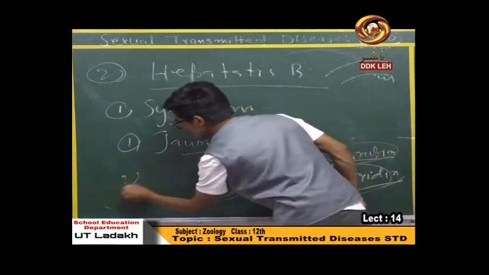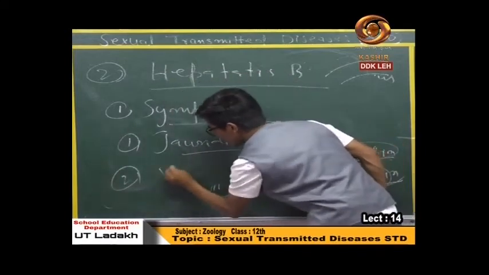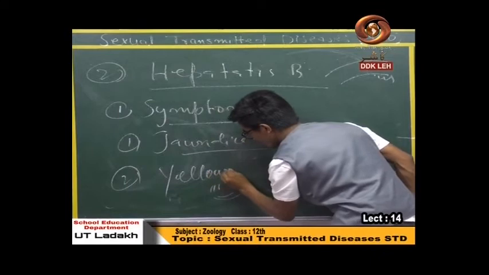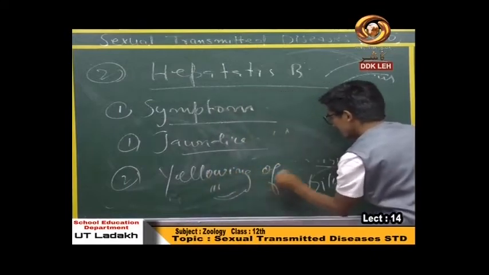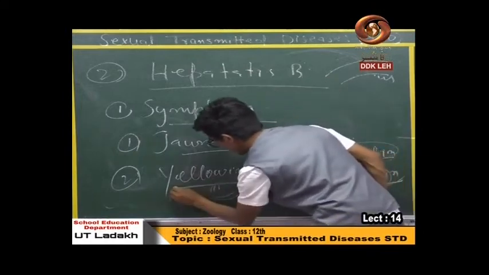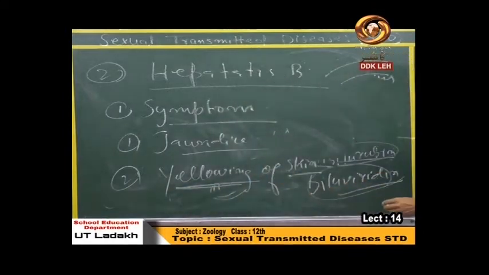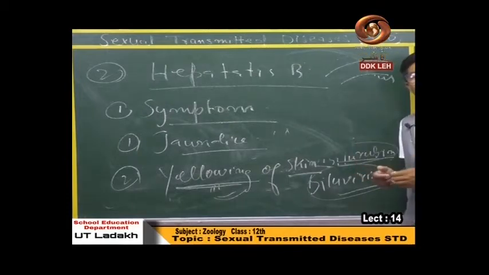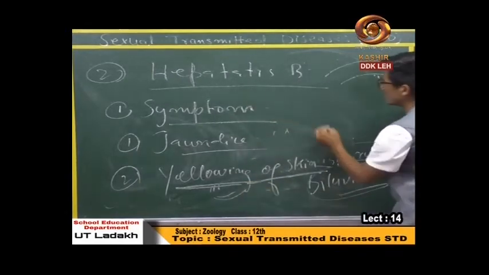Second is yellowing of skin color, because this bilirubin and biliverdin come in our blood and finally reach the side of our epidermis, and finally the skin color of the epidermis changes into yellow color, yellowing of our skin.